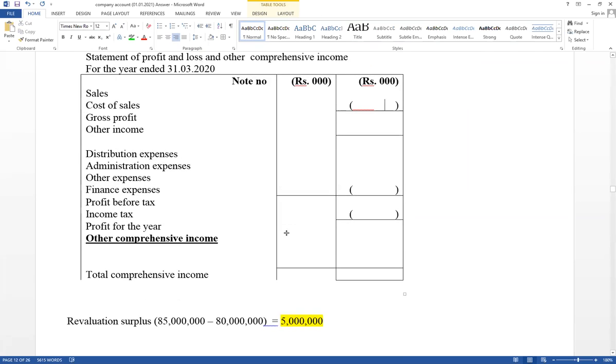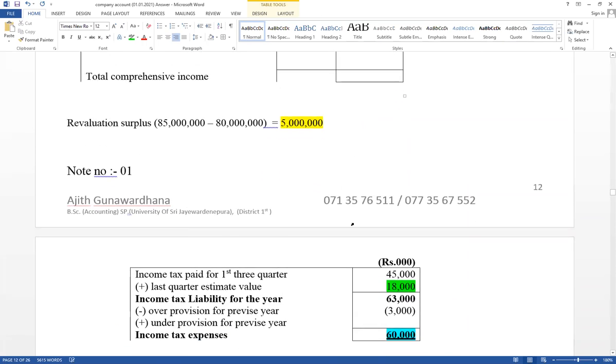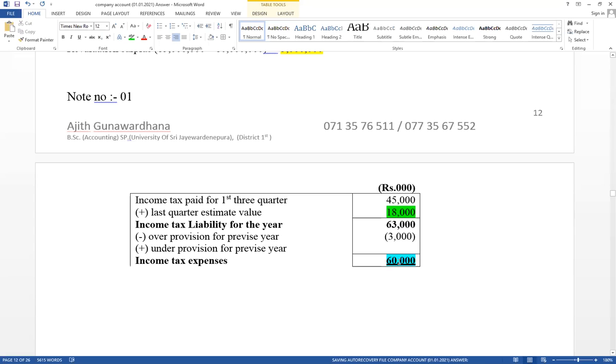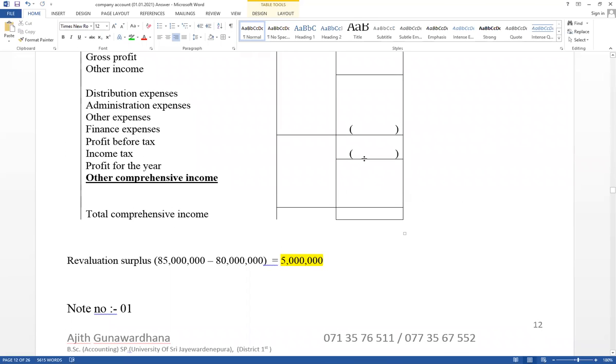Income tax value already calculated. In the income statement, income tax should be included. It has already calculated value equals 60,000. Therefore, that value within brackets. Think about how to disclose. 60,000. And revaluation surplus.